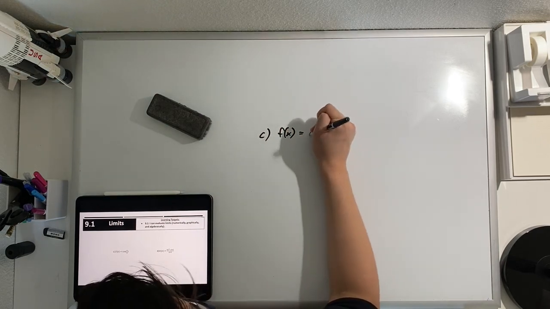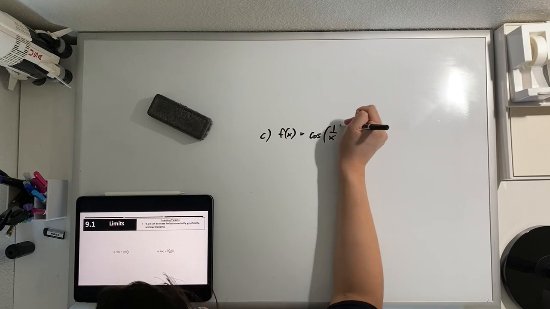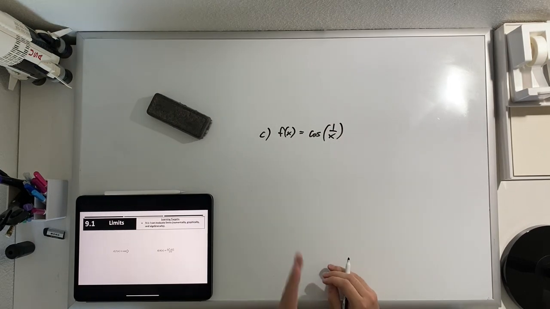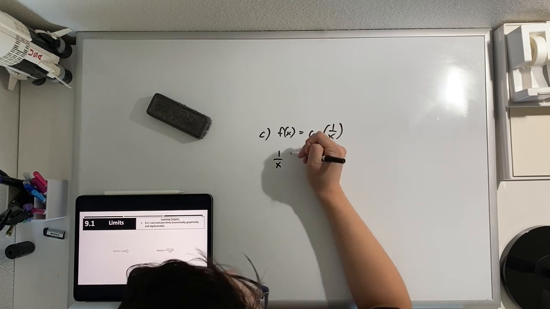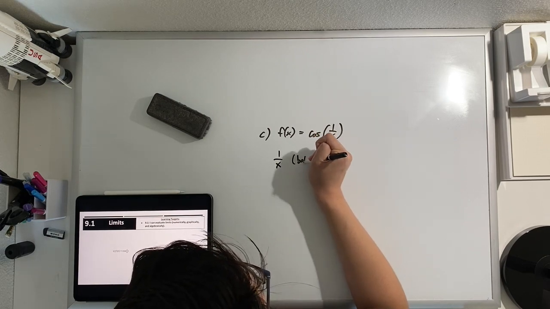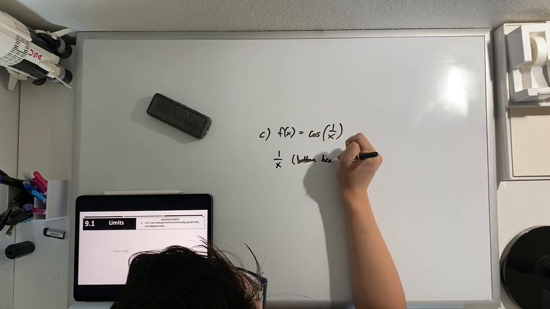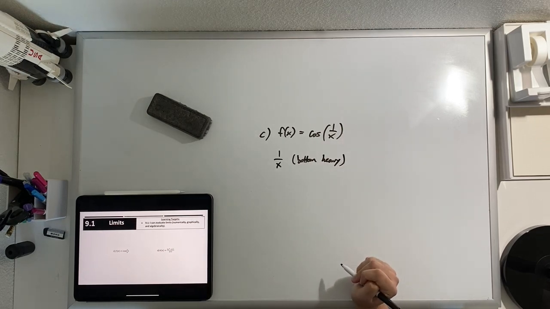F of x equals the cosine of 1 over x. Okay, so now we have this rational function inside another function. That's okay. We're still going to evaluate using these rules. So let's think about 1 over x. Okay, this is a bottom heavy function. The degree of the denominator is larger than the degree of the numerator.